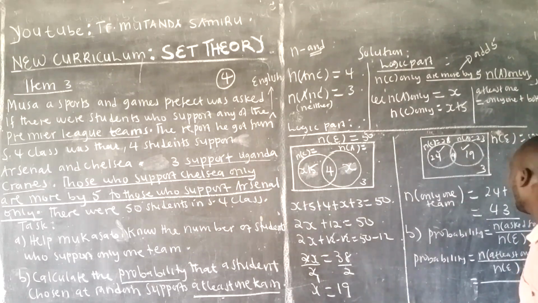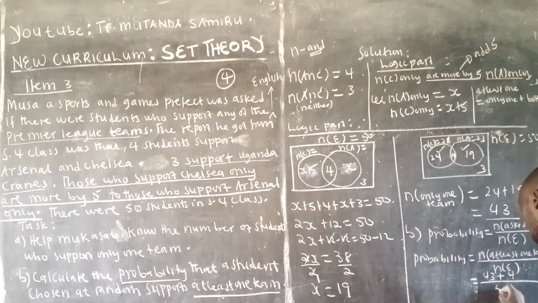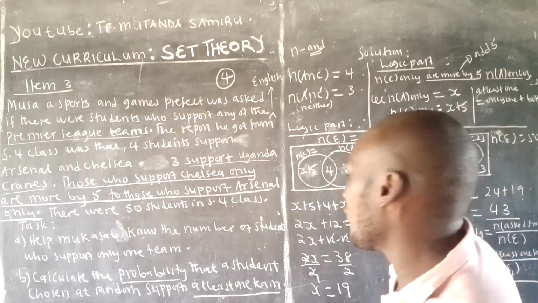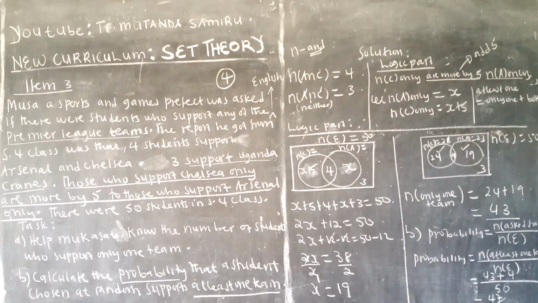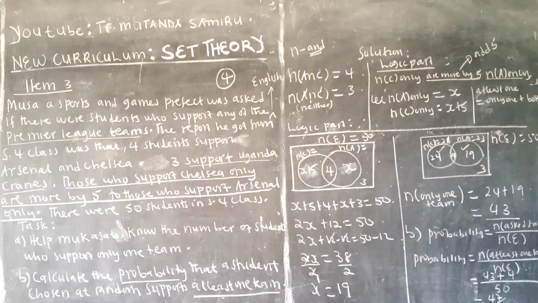So only one is what? Only one, have it as 43. 43 plus both. Both is what? Is 4. Divide by the number in the universal, which is 50. Then our final answer will just be 47 over 50. That is the chance or the probability of a student chosen at random supporting at least one team: 47 over 50. So you come and get the at least one. You can go and watch lesson 3 and you see how we get the at least one and the utmost, like that. So let's still proceed to item 4 very, very fast.